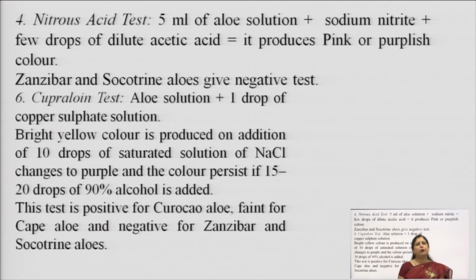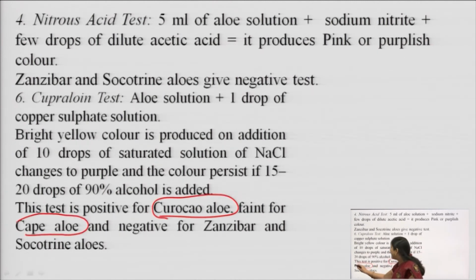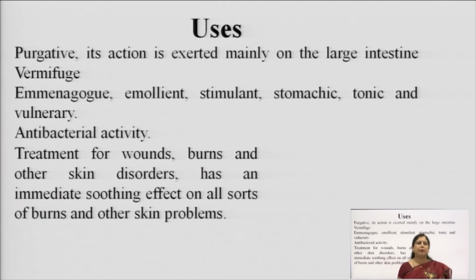So, Zanzibar and Socotrine aloe give a negative test. In the cupraloin test, we take aloe solution and add copper sulphate solution. So, a bright color is produced. Further, we add saturated solution of sodium chloride, and after that we will see that the color changes to purple, and if we further add alcohol, the color persists. In this test, it is seen that Curacao aloe gives a positive test, Cape aloe gives a slightly pinkish color, while Zanzibar and Socotrine aloe give a negative test. So, this is again for isobarbaloin.